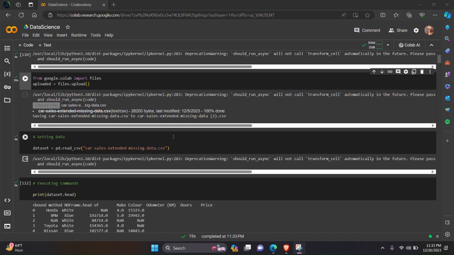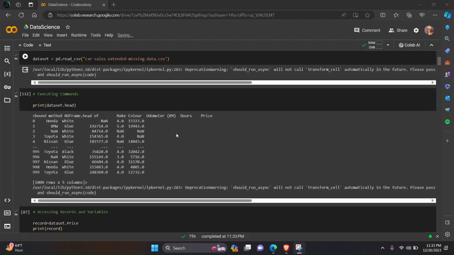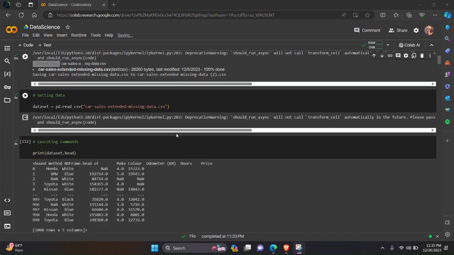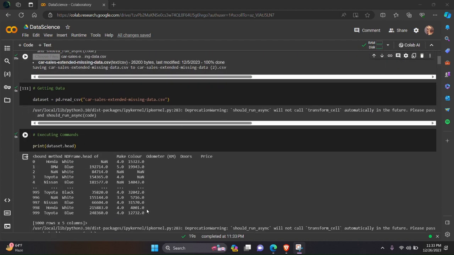Next is saving output in Python. So this is saving output in Python. So this is the output. We can run, execute and save it.